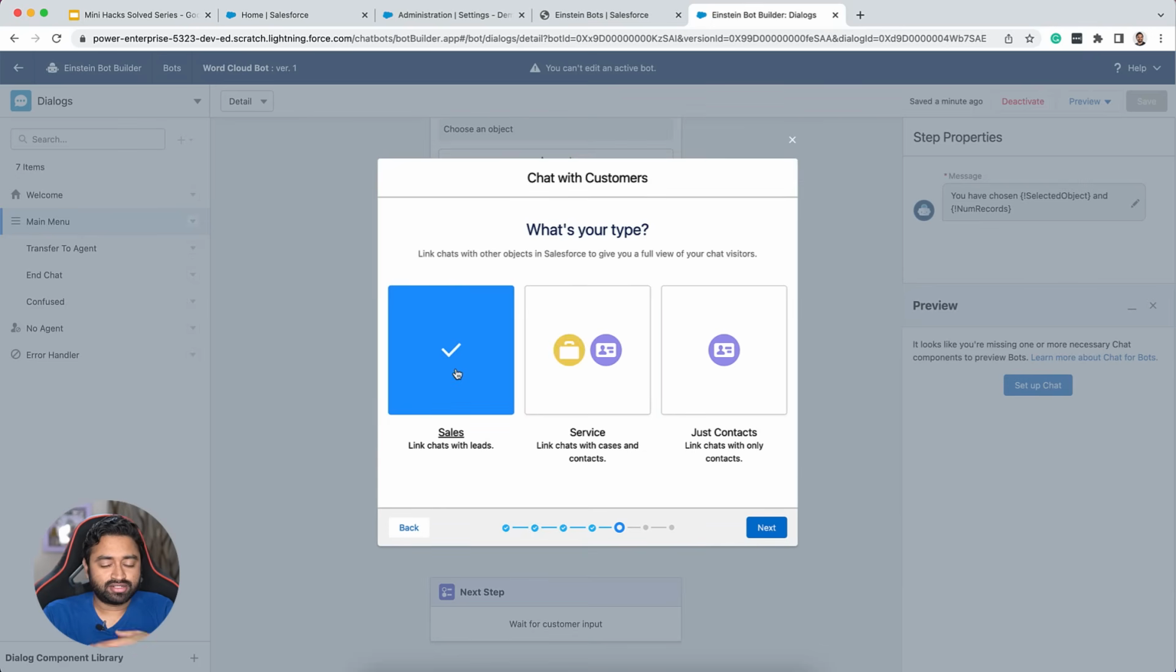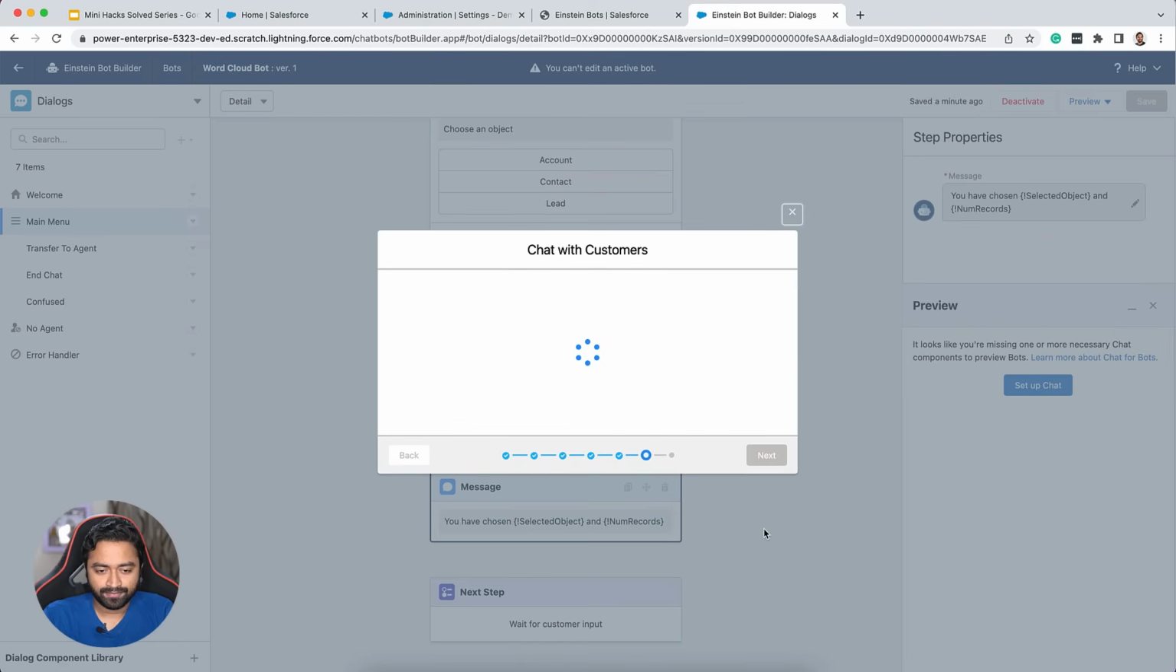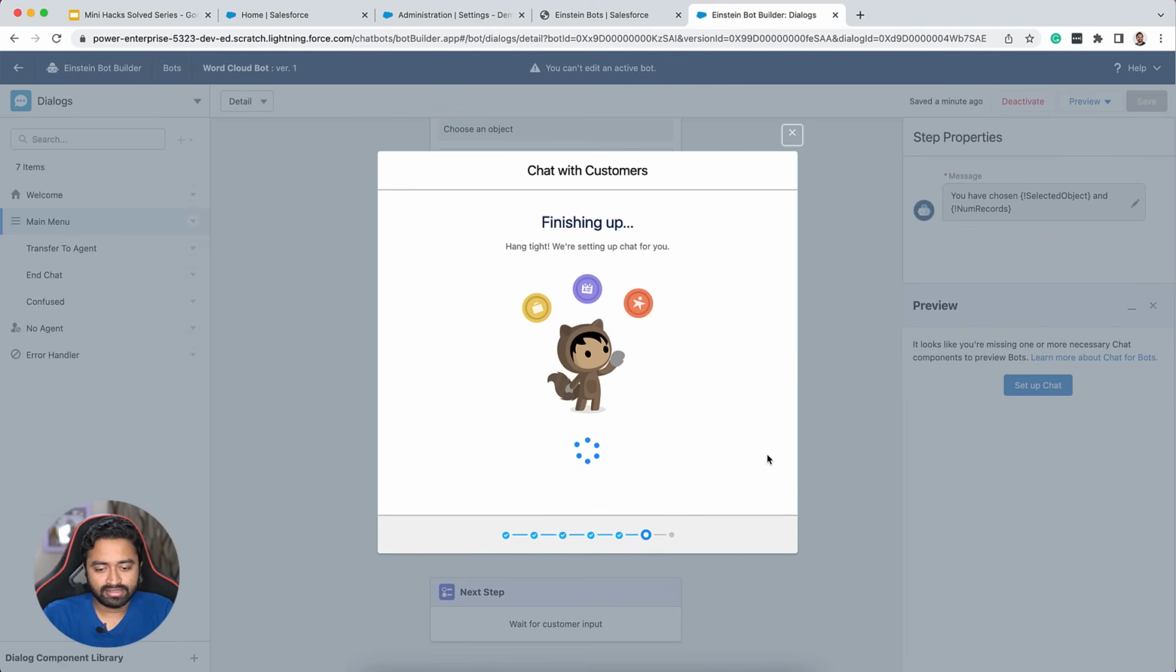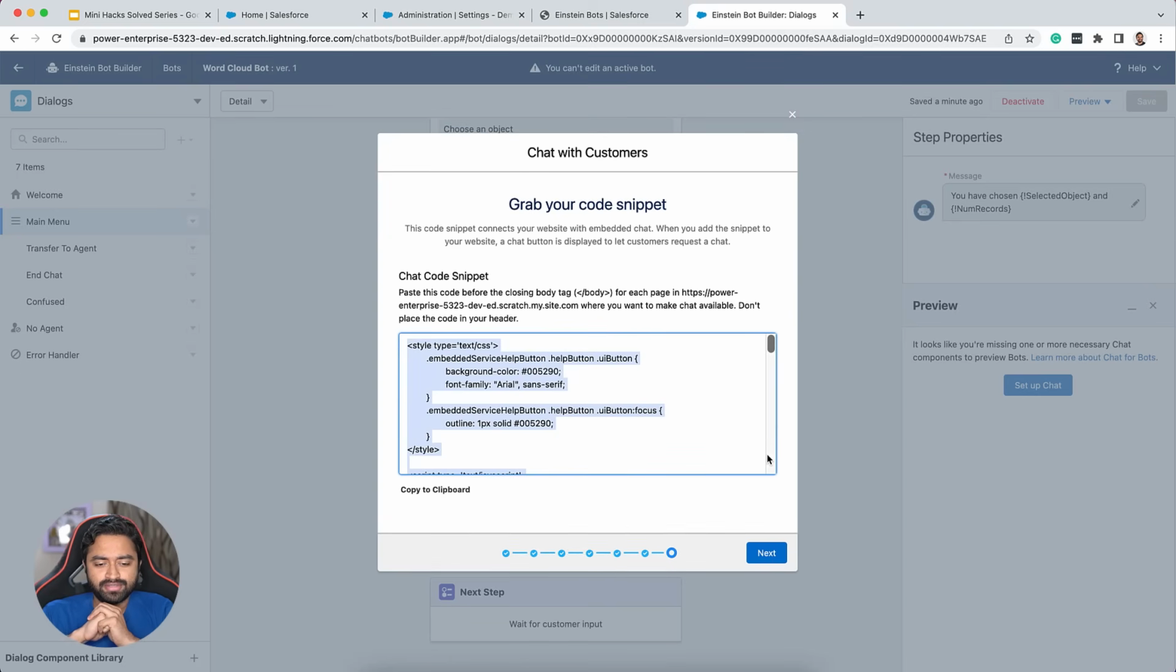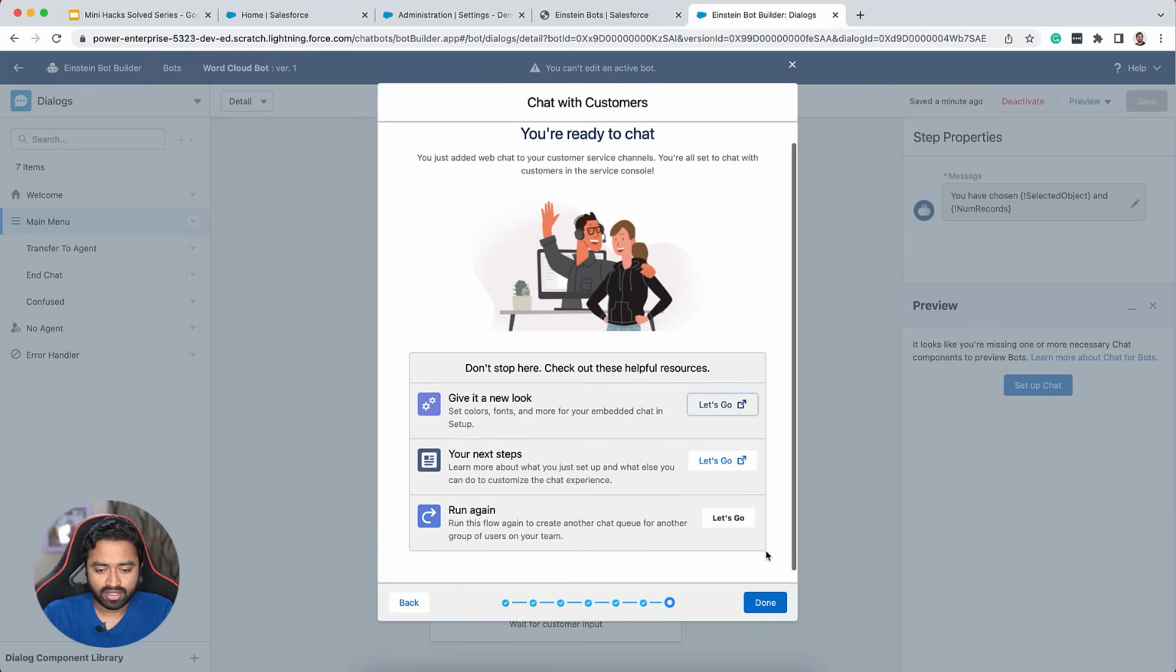Next, it asks you to select the type. You can choose whatever you want. It is irrelevant for our use case today. Let's click next. We don't need offline support. So let's click next, and it's almost finishing up. So like I mentioned, there are a lot of steps involved in setting up chat, but for our use case, we don't need to worry in detail about all of those. So click next again, and done.